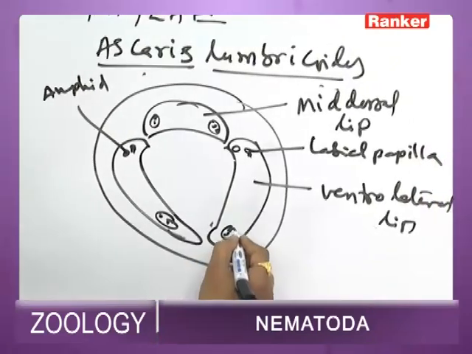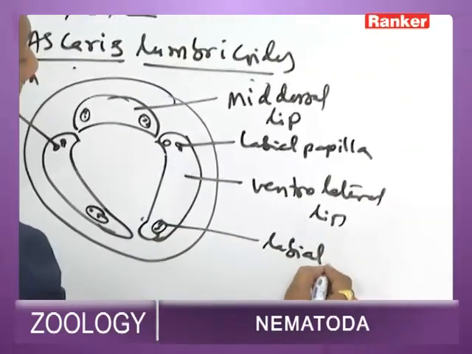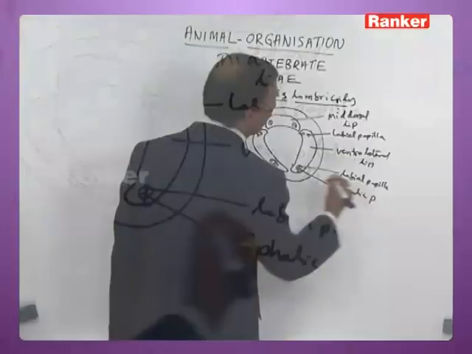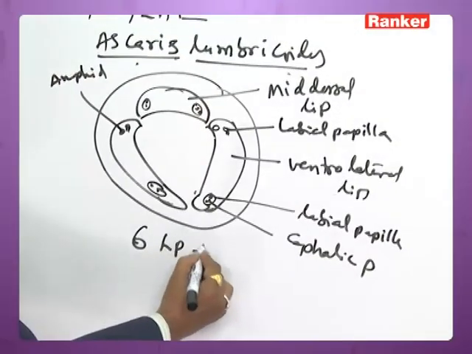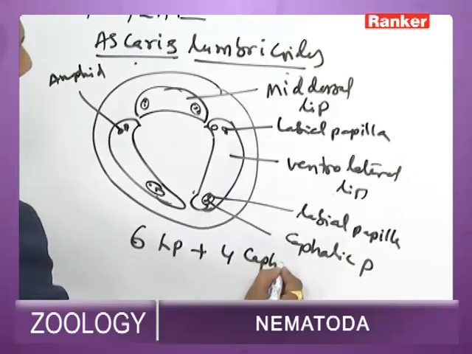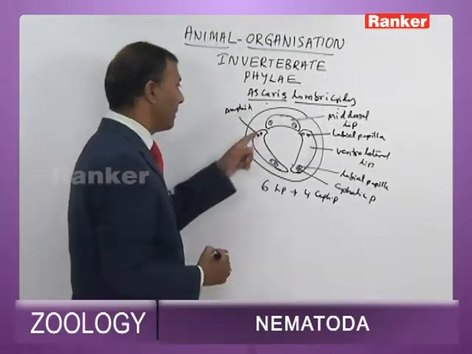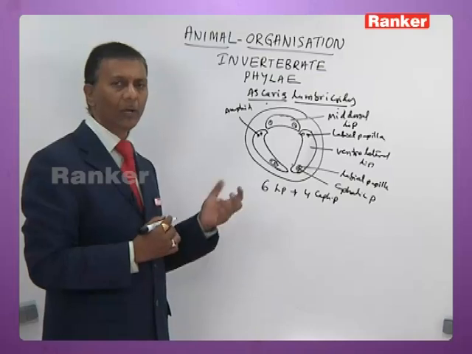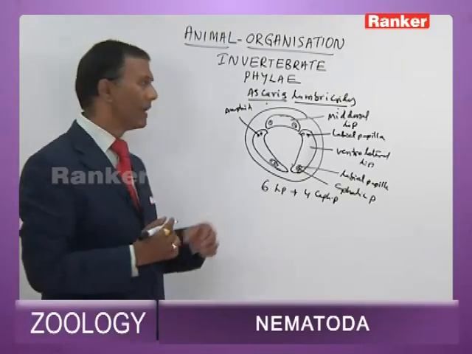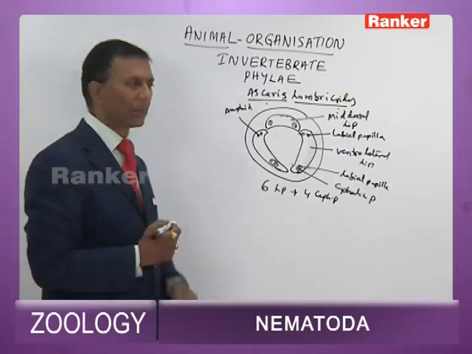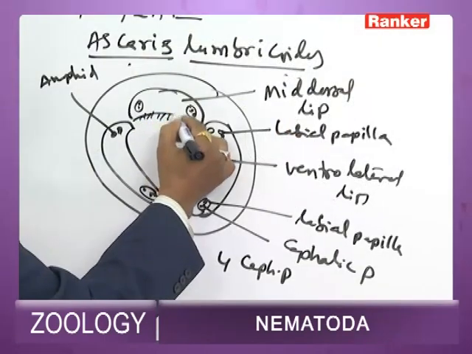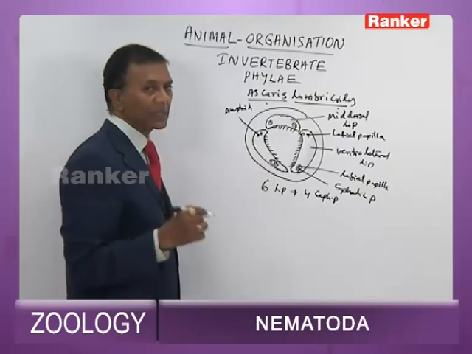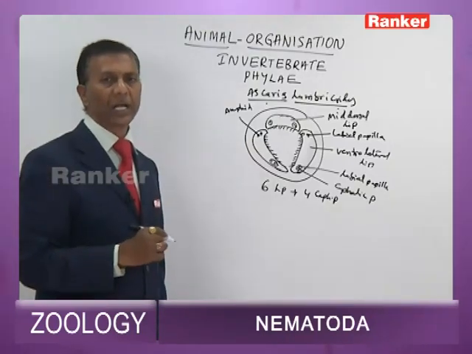In each double papilla there is a labial papilla and a cephalic papilla. There are 6 labial papillae and 4 cephalic papillae present. All these labial and cephalic papillae are tactile in function, whereas amphids are chemoreceptors. The innermost margin of the lips is denticulated for rasping the food, for masticating the partially digested food.